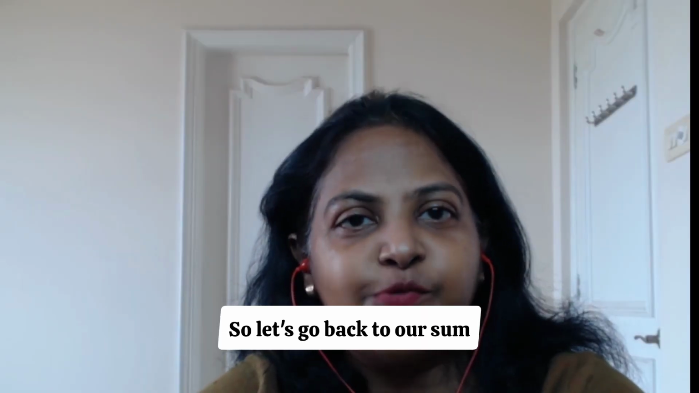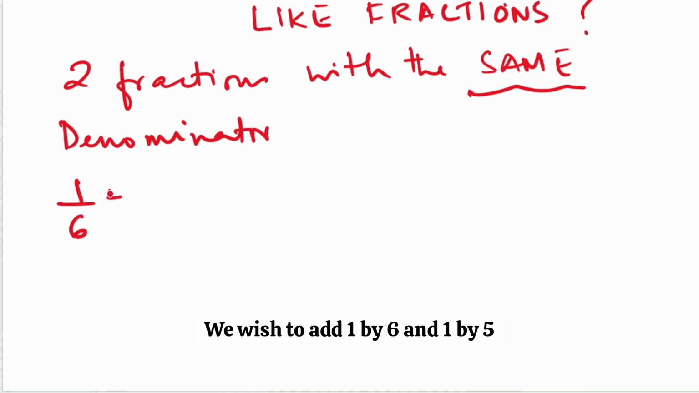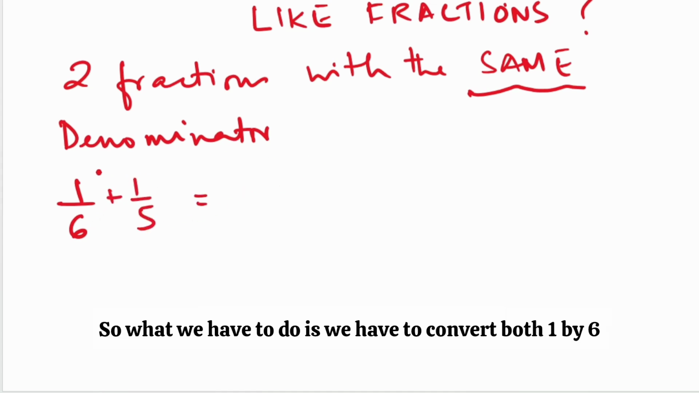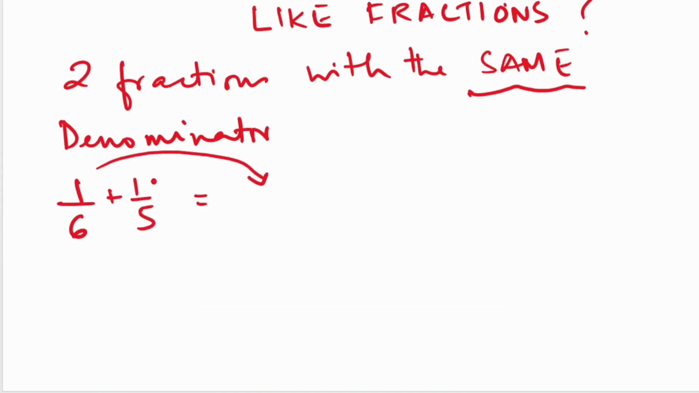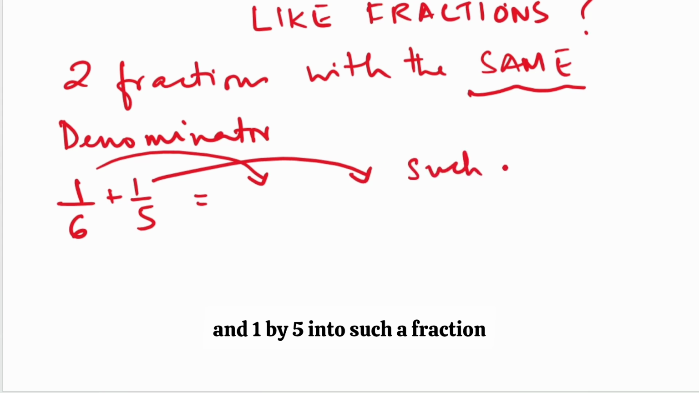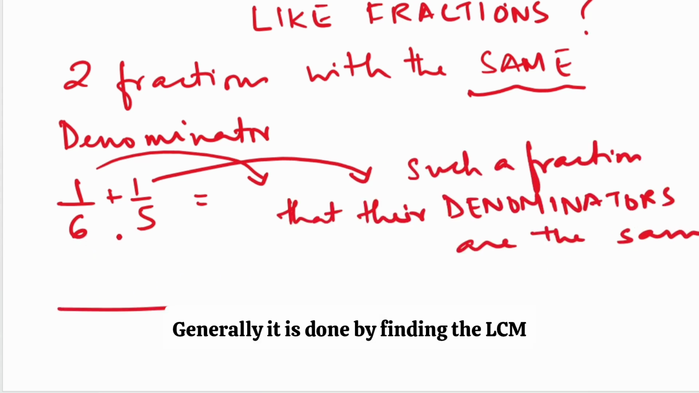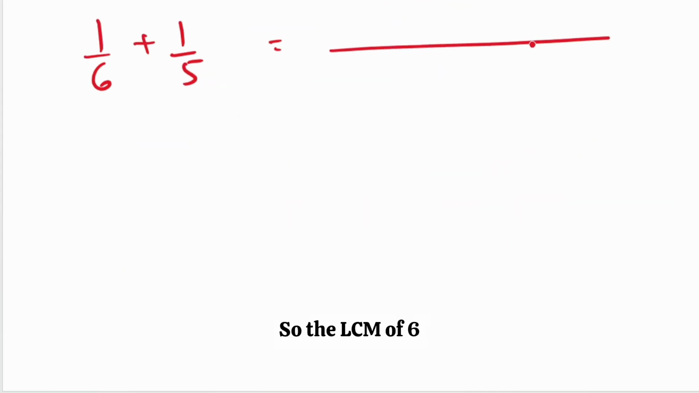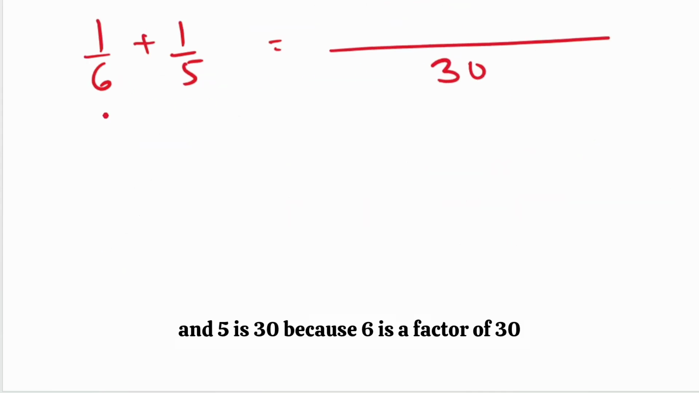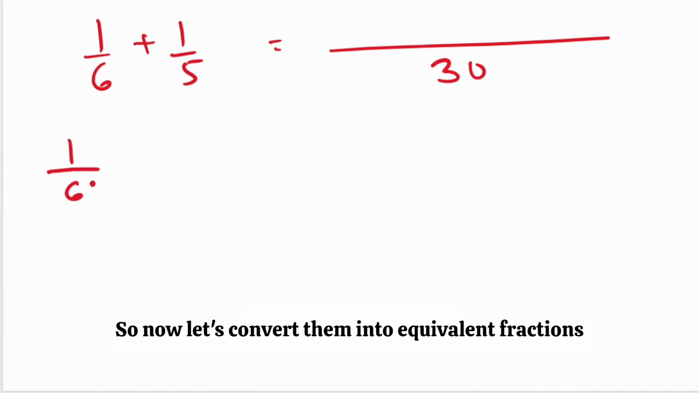So let's go back to our sum. We wish to add 1 by 6 and 1 by 5. So what we have to do is convert both 1 by 6 and 1 by 5 into fractions whose denominators are the same. How do we do that? Generally, it is done by finding the LCM. So the LCM of 6 and 5 is 30, because 6 is a factor of 30 and 5 is a factor of 30. So now let's convert them into equivalent fractions.